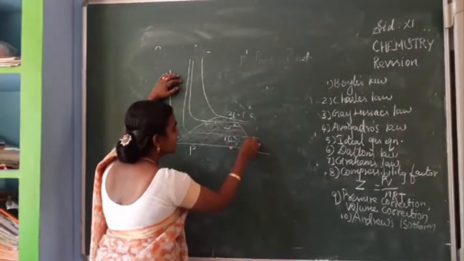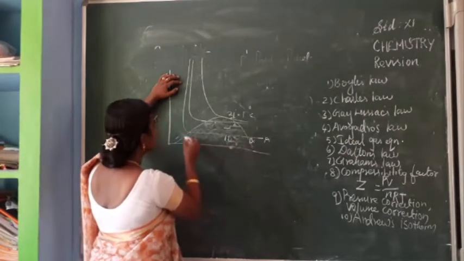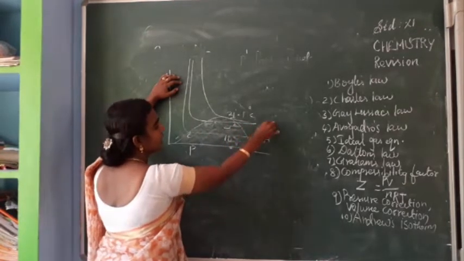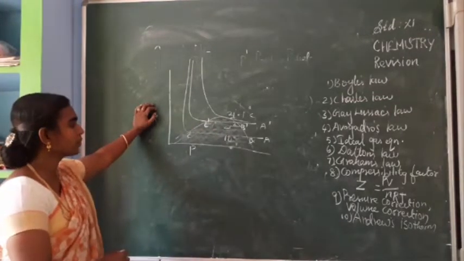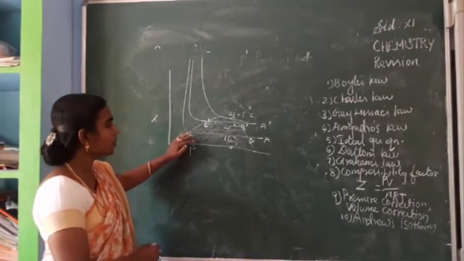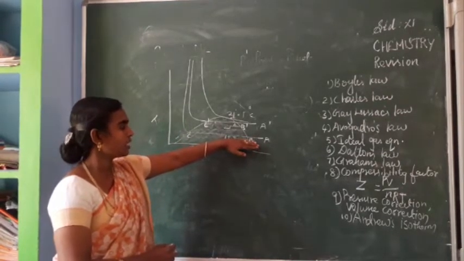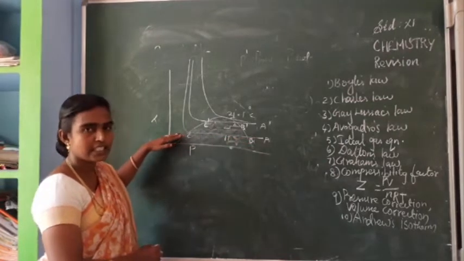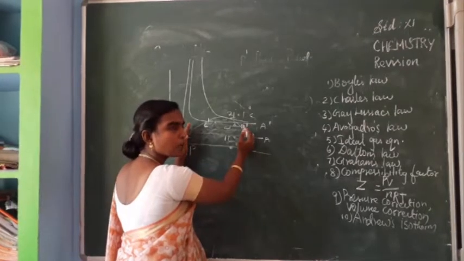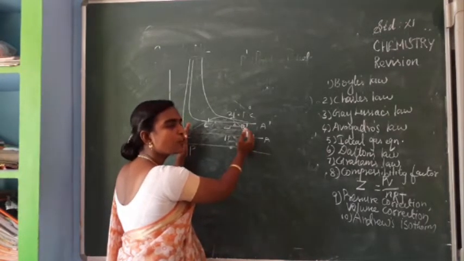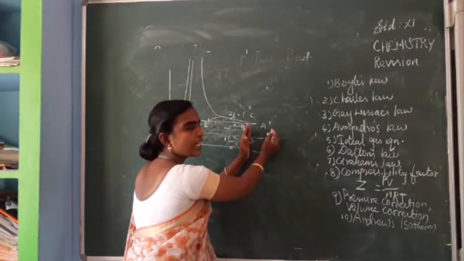This is taken as A, B, C. Here A dash, B dash, C dash. So listen here. When you consider 10 degrees, at 10 degrees the graph is like this. That means in this region we can expect both gas molecules and liquid molecules to coexist. This AB region has only gas molecules.